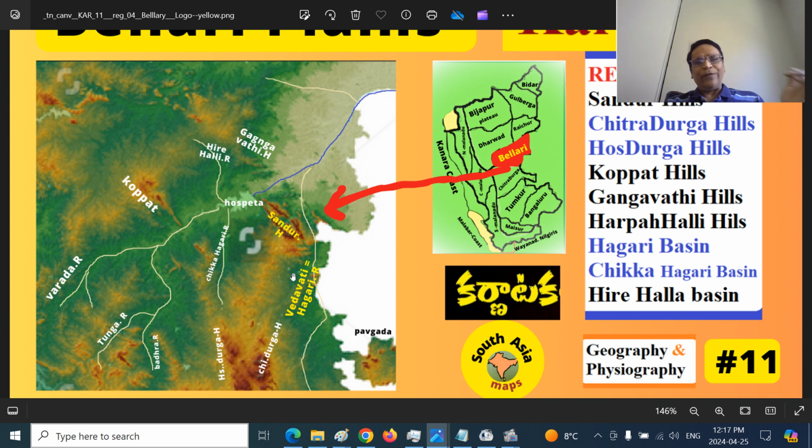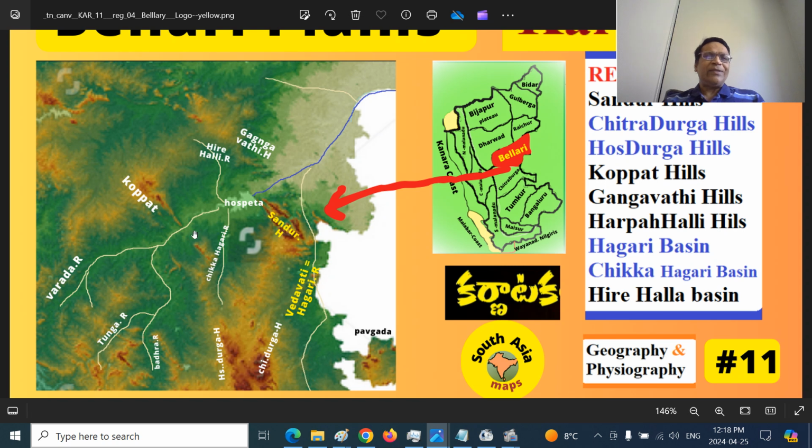That falls into the Hagari River, also called Vedavati River. The Vedavati River, Hagari River, has a tributary called Chinnahagari that joins near Horur, near Rayadurgam, east of Rayadurgam town of Anantapur district of Rayalaseema region of Seemandhra. That is different from Chikkahagari.